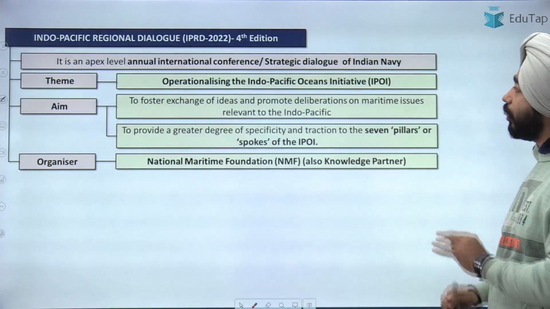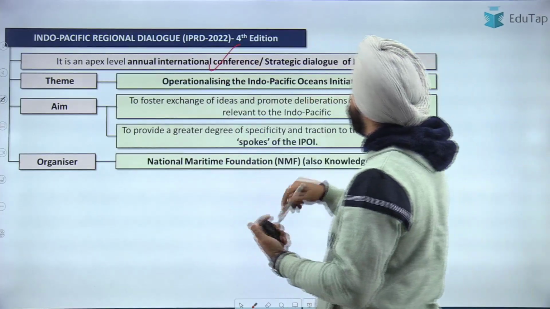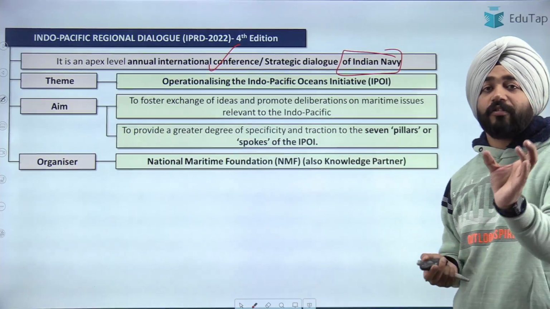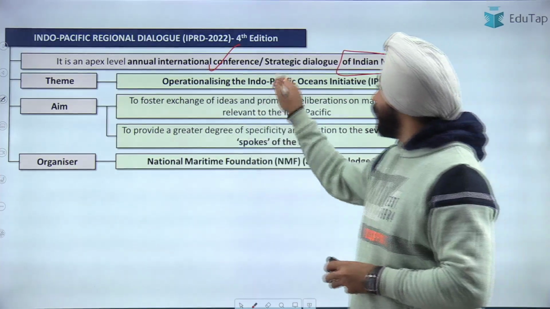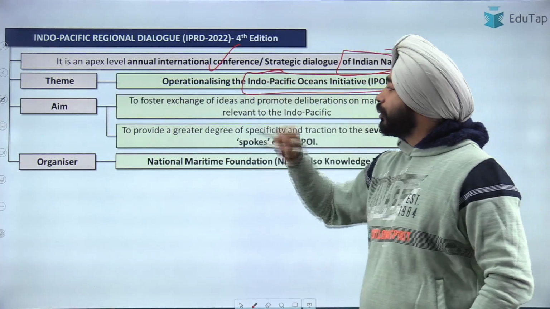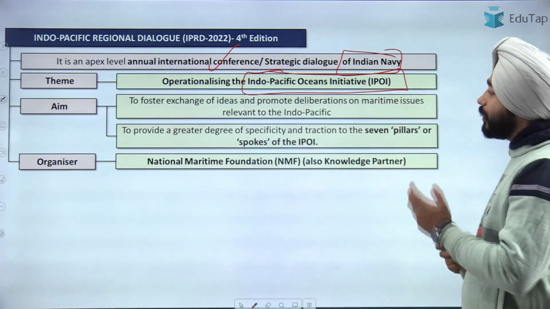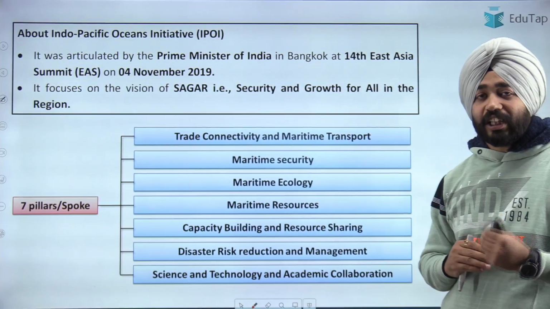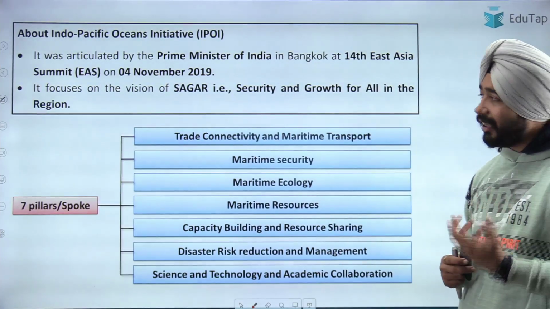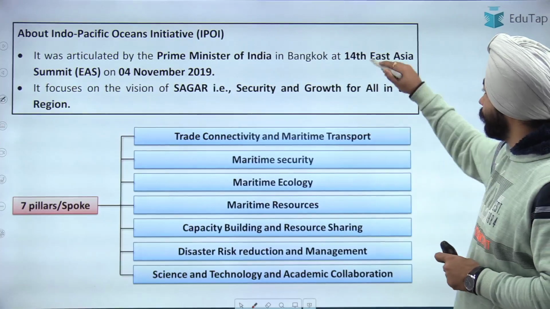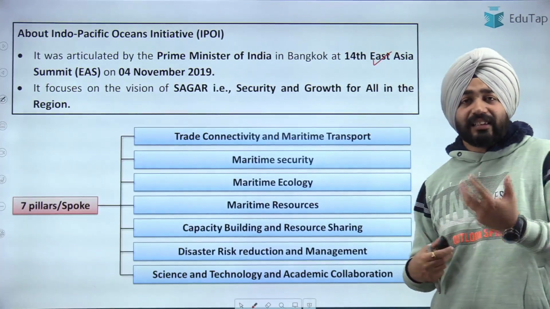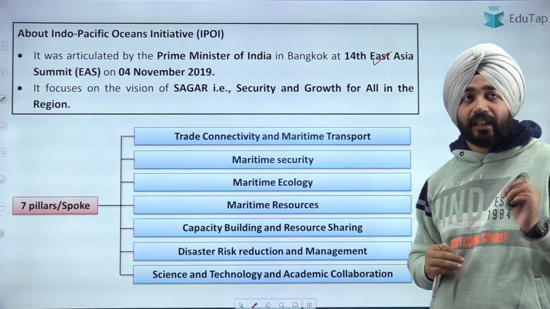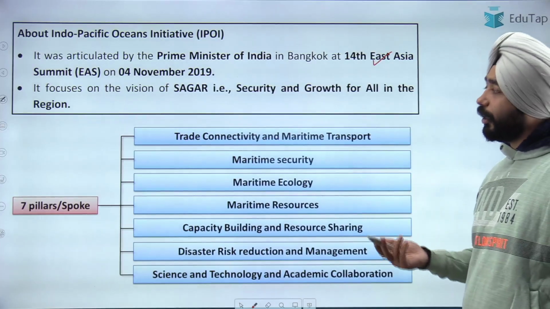When I talk about this Indo-Pacific Dialogue, it is an annual international conference of the Indian Navy. So it's an annual conference, but it is a conference of the Indian Navy. What was the theme here? Operationalizing the Indo-Pacific Oceans Initiative. So what is IPOI? The Indo-Pacific Oceans Initiative was started by the Prime Minister of India, who articulated this initiative during the 14th East Asia Summit in 2019. That is about this Indo-Pacific Oceans Initiative.